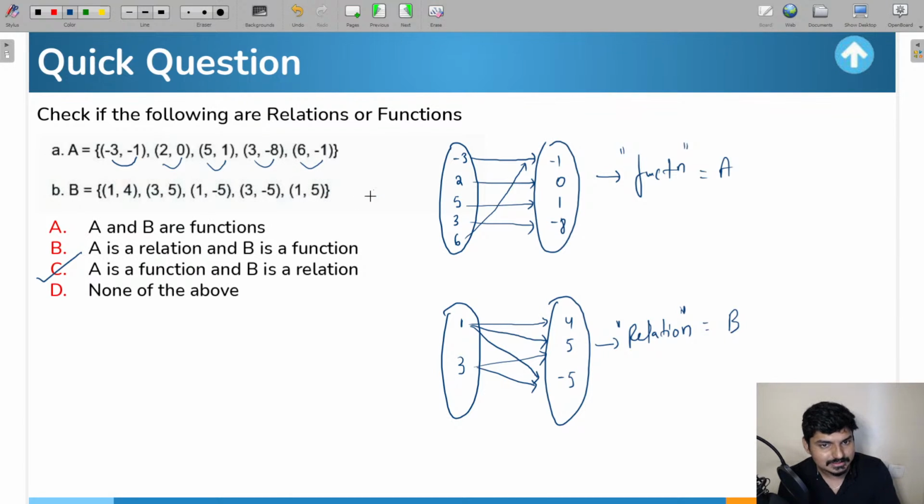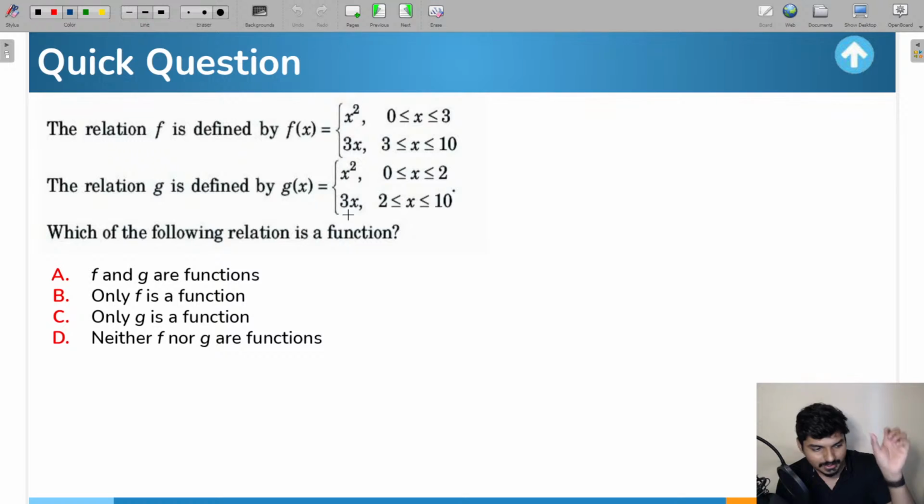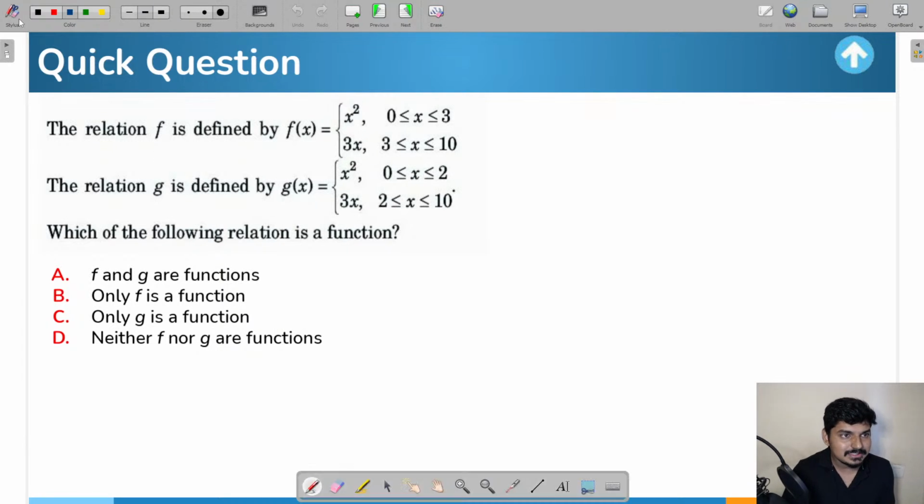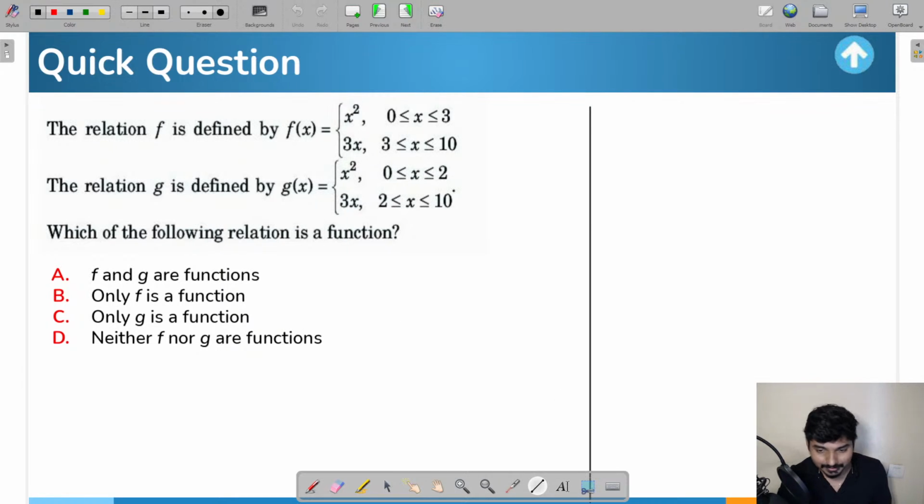Now let us discuss the second question. Now look at this question here. The relation f defined by f of x equal to x square and 3x; these are the conditions given for you, and g of x is defined in this way. It is asking you which of the two will be a function and which will be a relation. Okay, so guys, how will we do it? In this type of question everyone will have confusion, guys. How to do it, sir? This question seems a bit confusing to us.